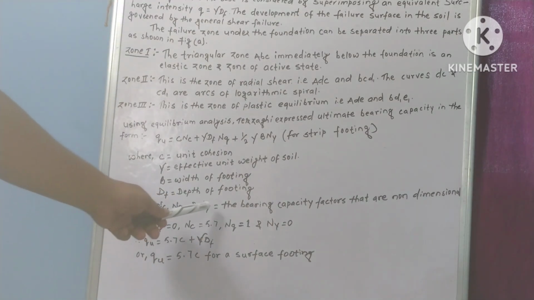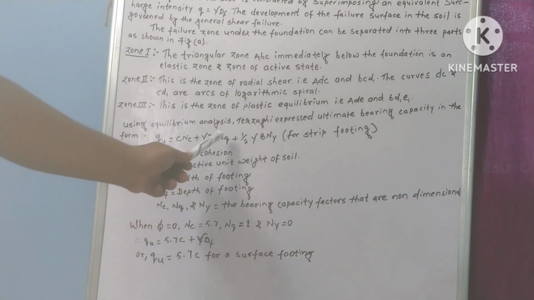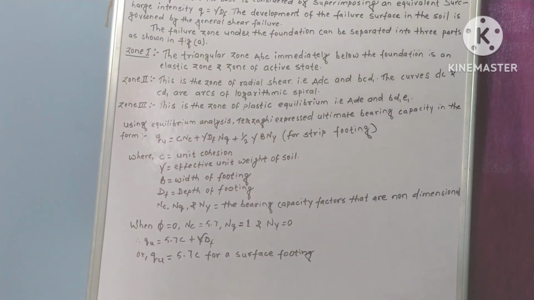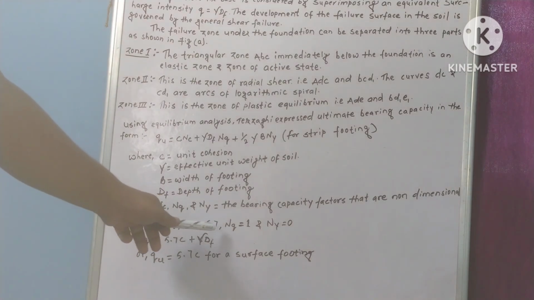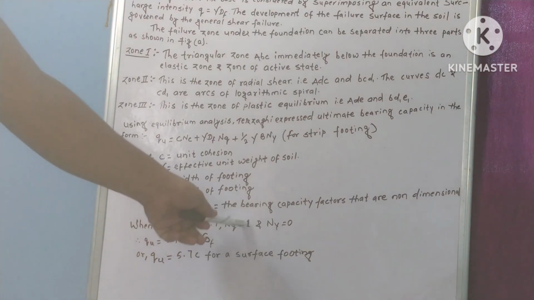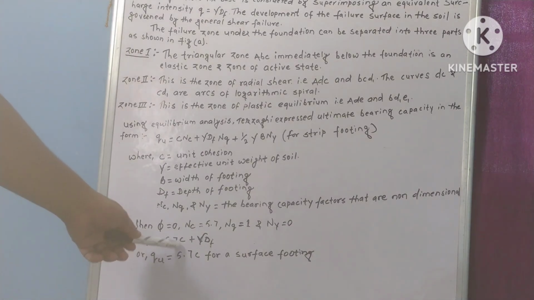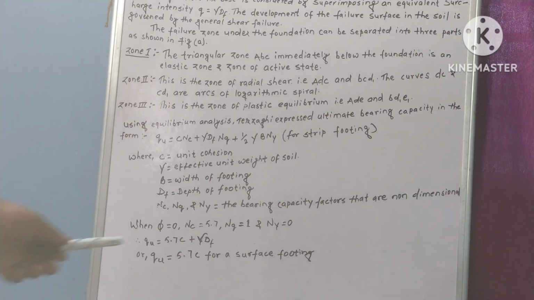Nc, Nq and Ngamma are bearing capacity factors, which are dimensionless. Where phi is equal to 0, Nc is equal to 5.7, Nq is equal to 1, and Ngamma is equal to 0.